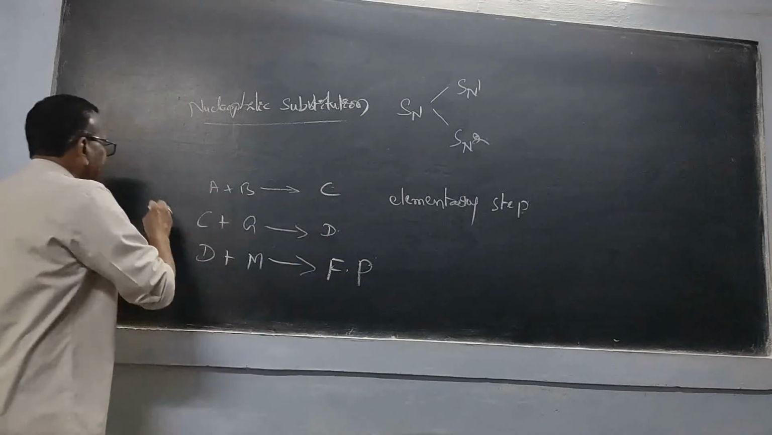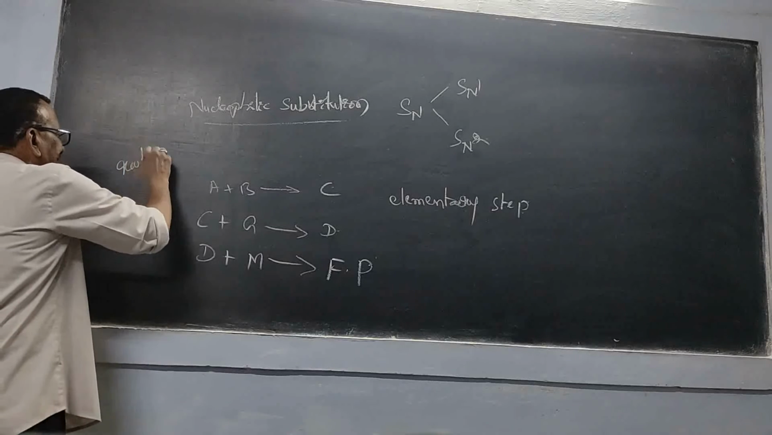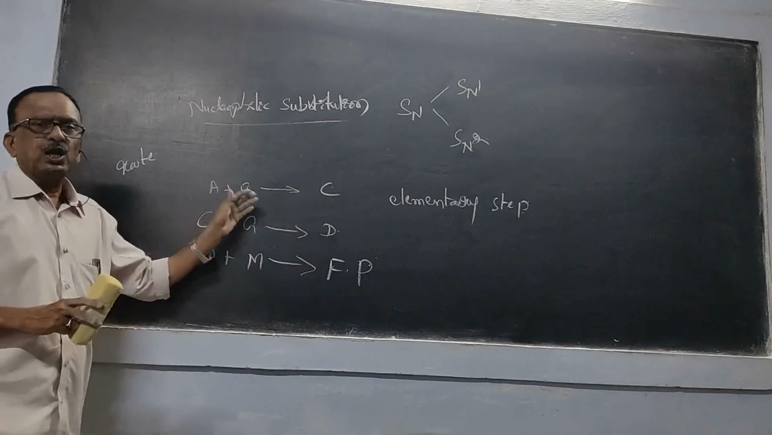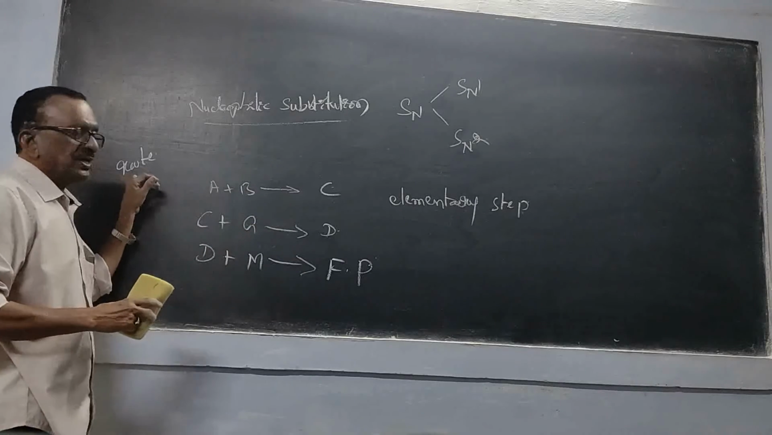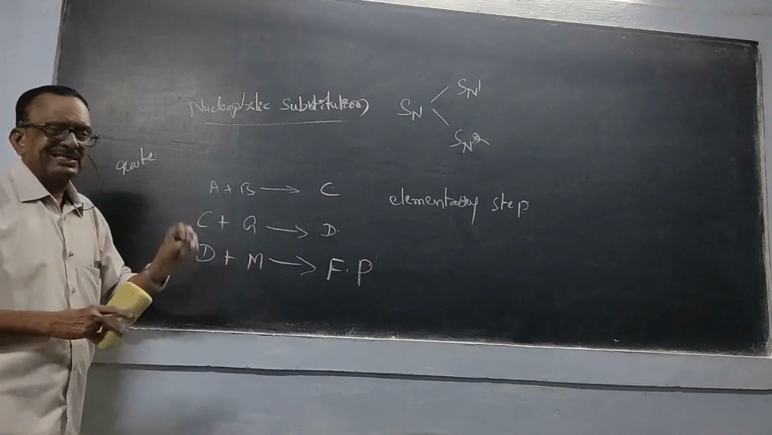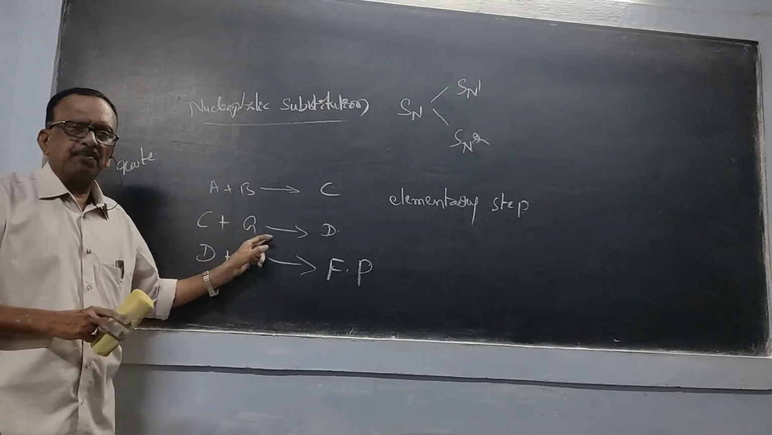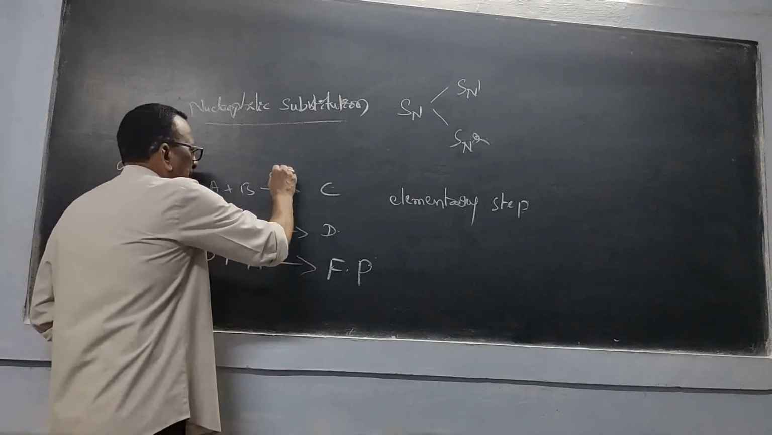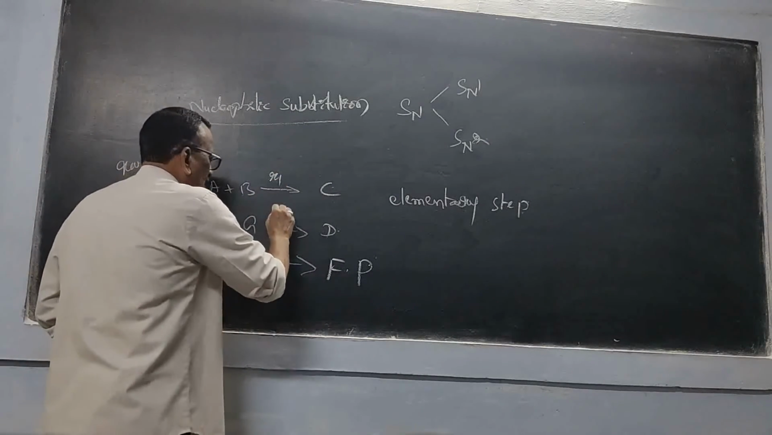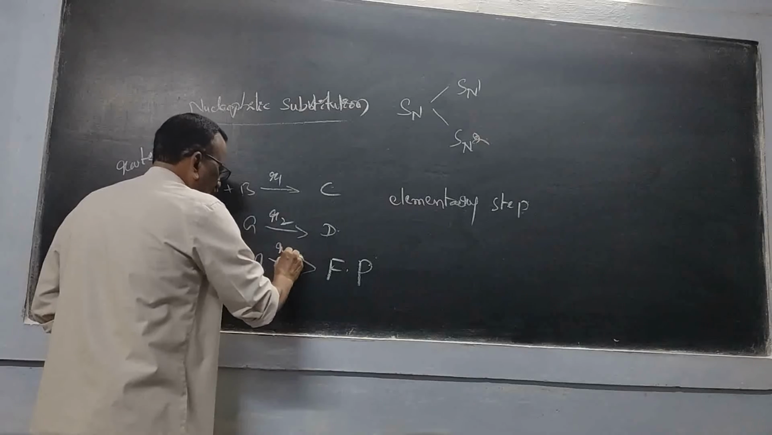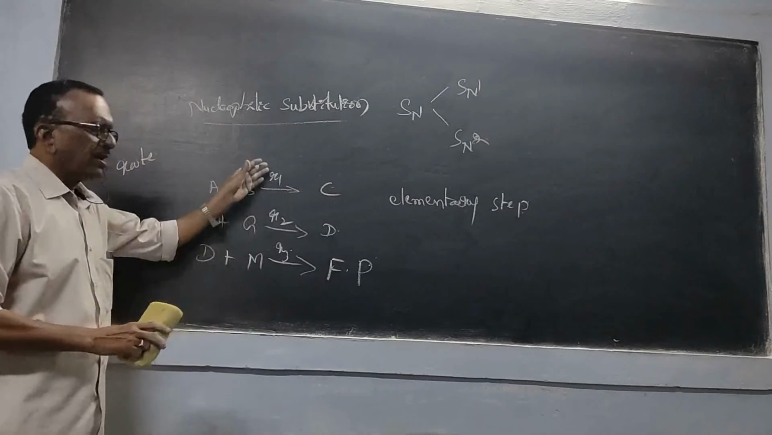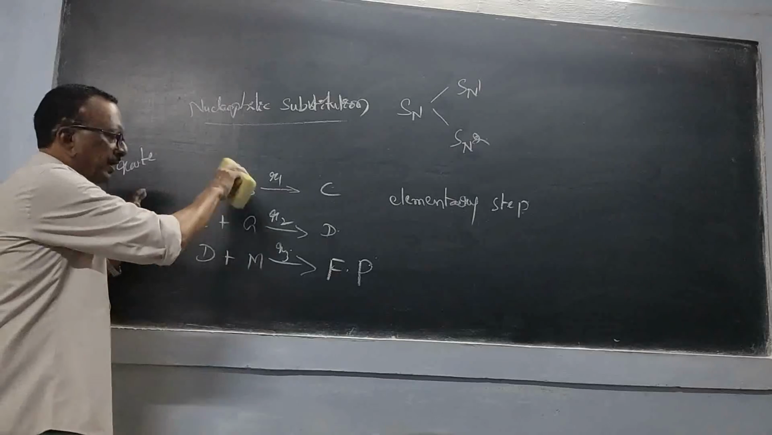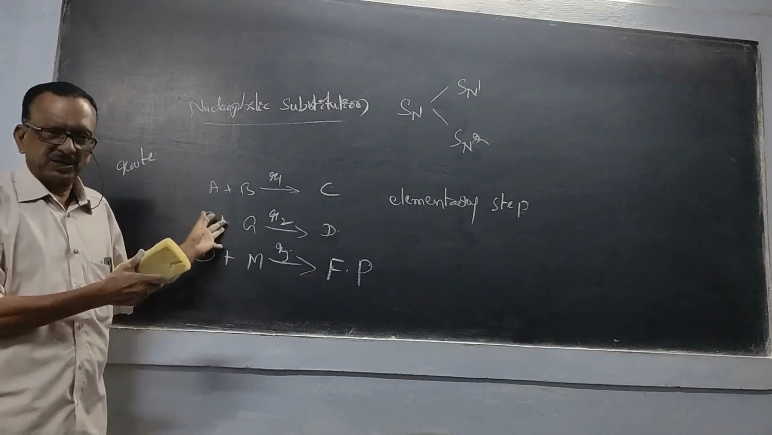Then if we want to calculate its rate, the speed with which that reaction is going to completion, we must consider the rate of each elementary step. Say, for example, the first step has the rate R1, the second one R2, the third one R3. Then we have to add all these rates, and only then will we get the overall rate of the total reaction.